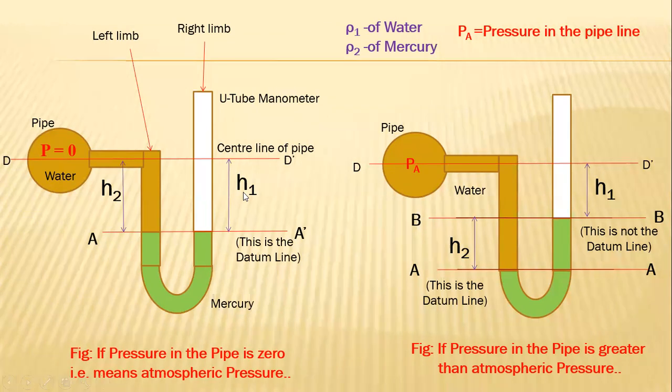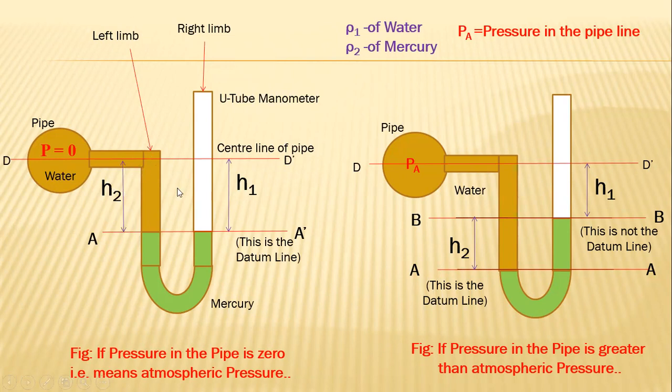And this H1 represents the height of the surface of mercury from the center of the pipeline in the right limb, and H2 represents the surface of mercury from the center of the pipeline in the left limb.